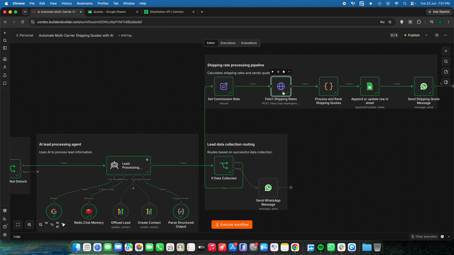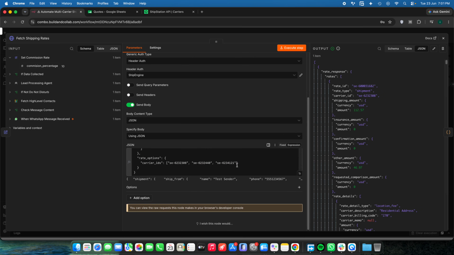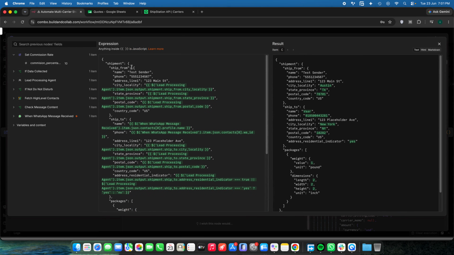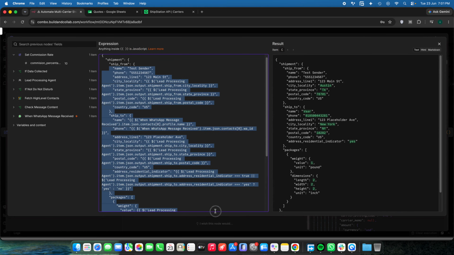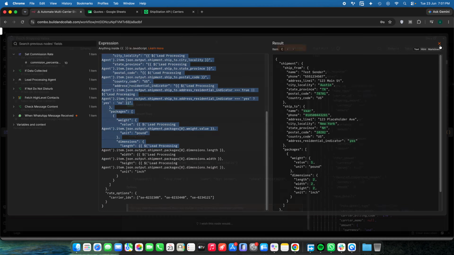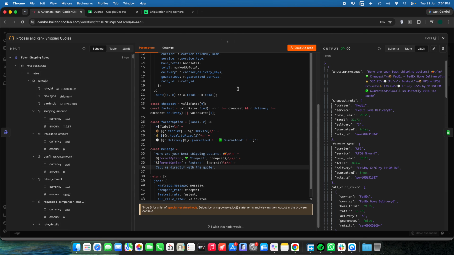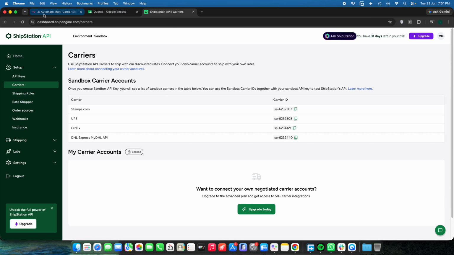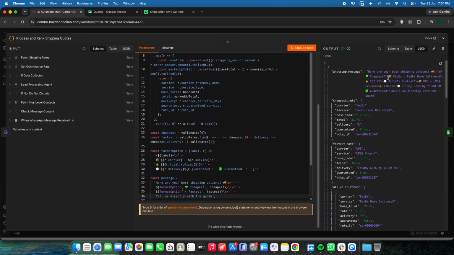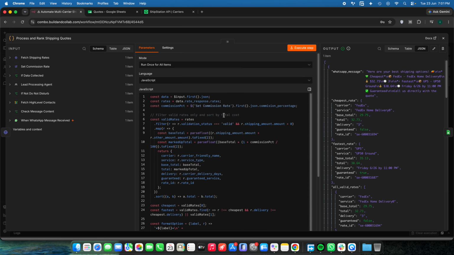After that, we will grab the original shipping rates. And just for the demo, I used the sandbox right here. Okay, so nothing serious. After that, we will process the whole shipping quotes from the ShipStation API, and then we will give the user the cheapest and the fastest quotation, which includes our commission rate too.